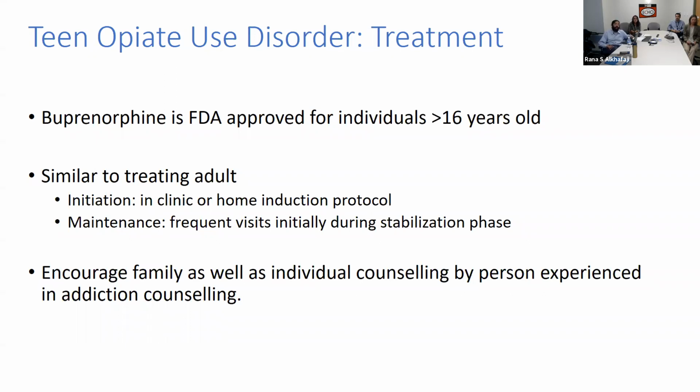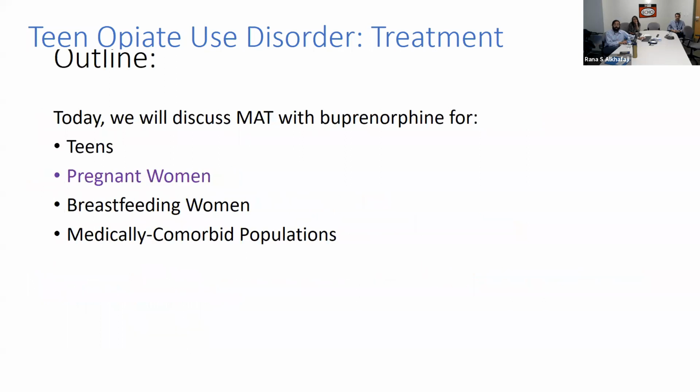And keep in mind that oftentimes when we're treating adolescents, it's the entire family unit that we're thinking about. So encouraging family, as well as individual counseling by a person experienced in addiction counseling, can be even more helpful in this population than when you're treating adults. Those are just a couple of differences that we think exist when we're treating adolescents as opposed to when we're treating adults with opioid use disorder.